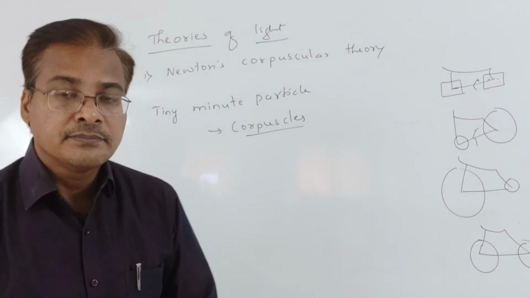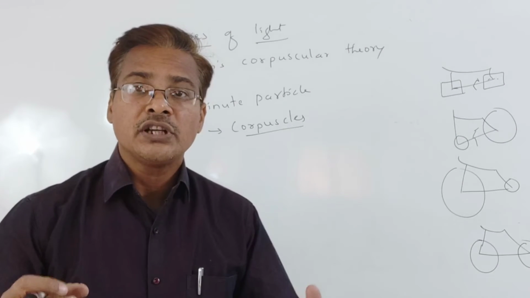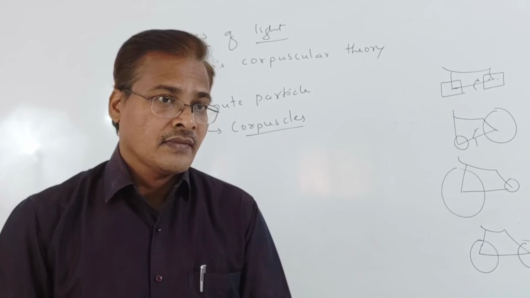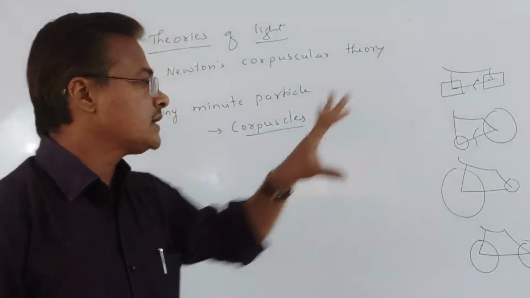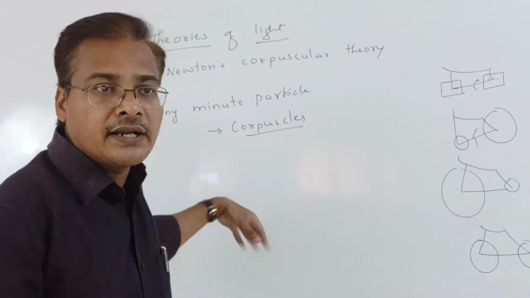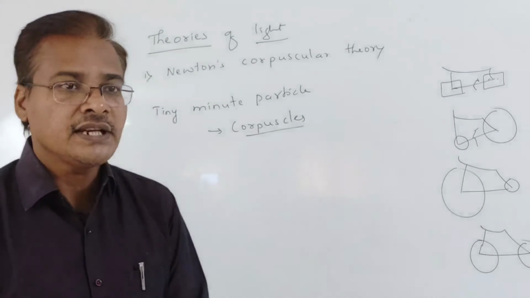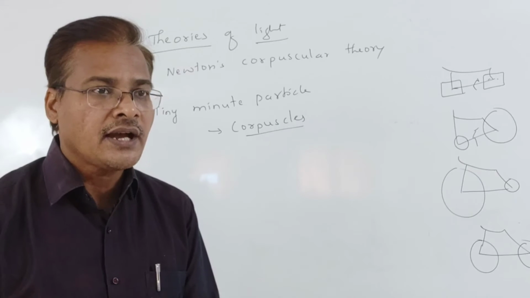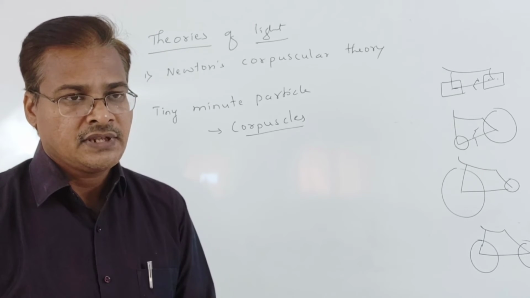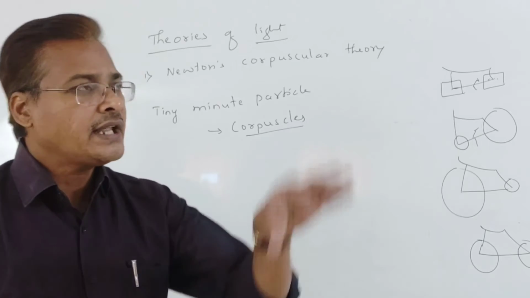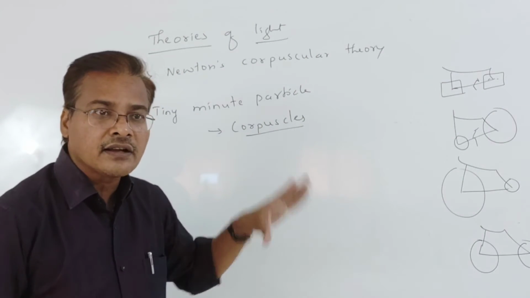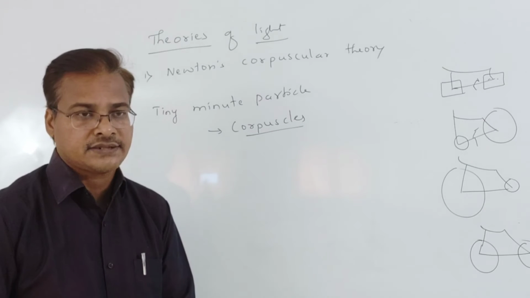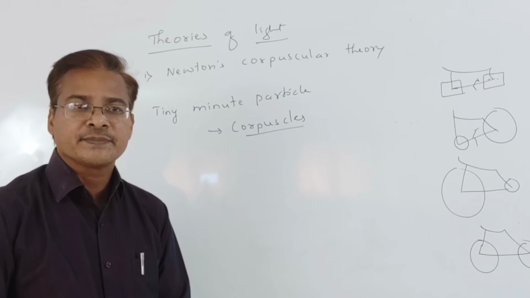Okay, you are correct. But how are we going to see the different colors? You are saying that particles fall, but how do we see different colors? He replied that different colors have different sizes of particles. When they fall onto our eyes, we recognize the colors. He explained like that.